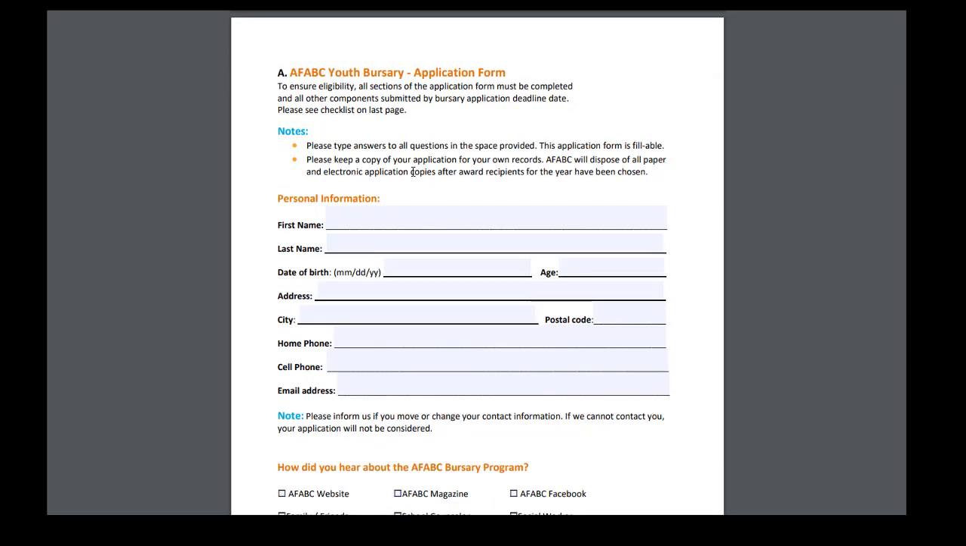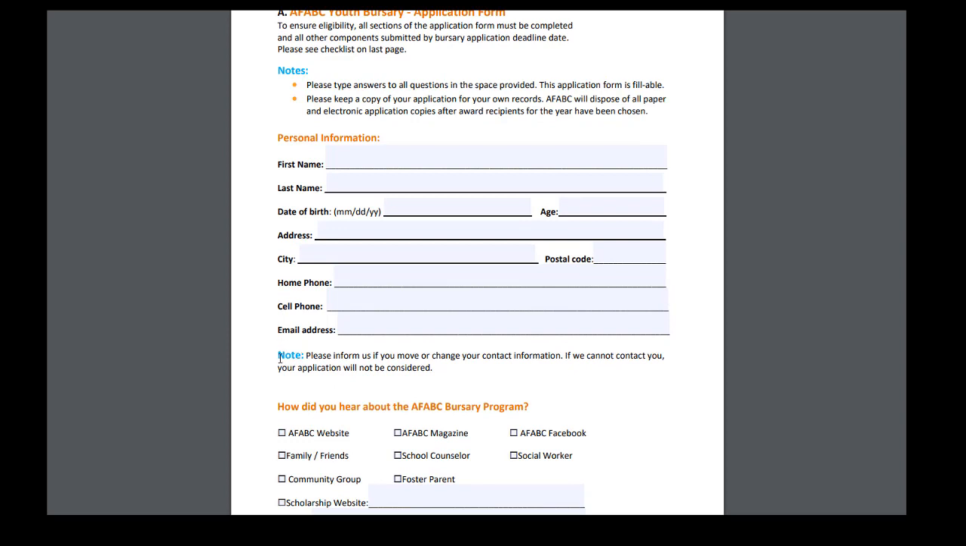The first section is your personal information. So make sure that you complete this carefully. And as you will note right here, please inform us if you move or change your contact information. If we can't contact you, your application will not be considered. So please do update us if your address or phone number changes.